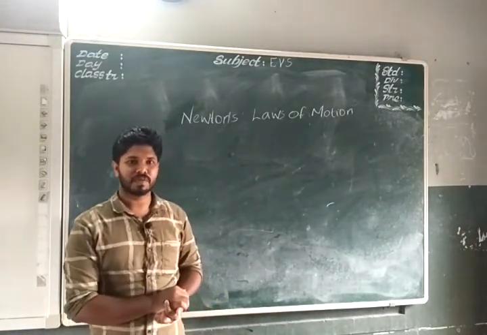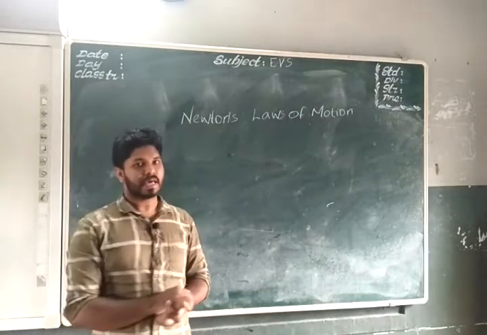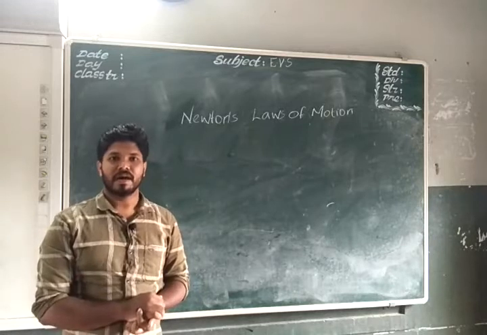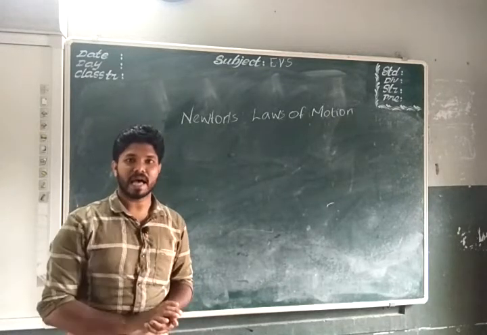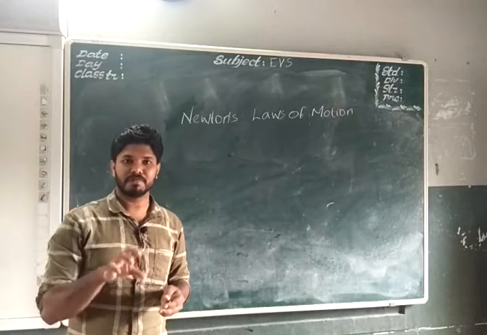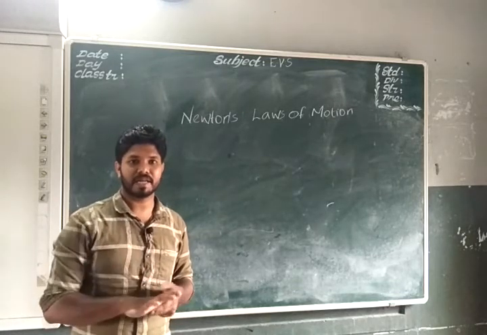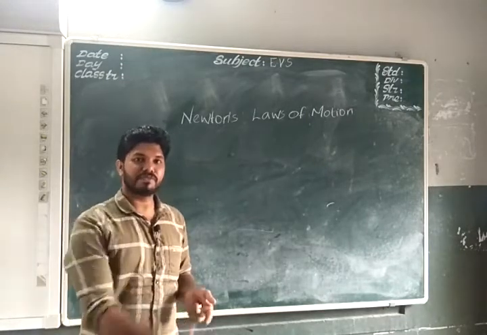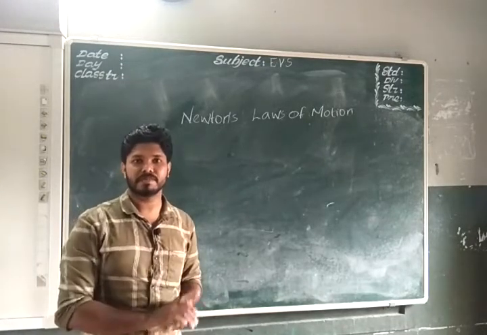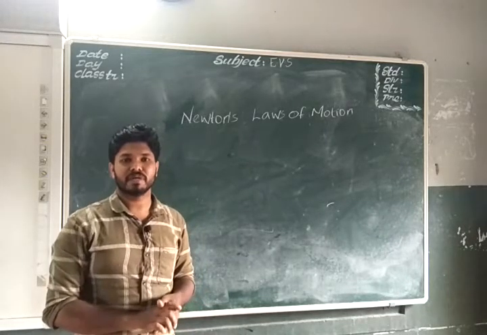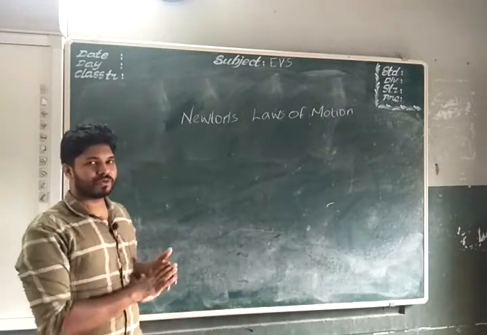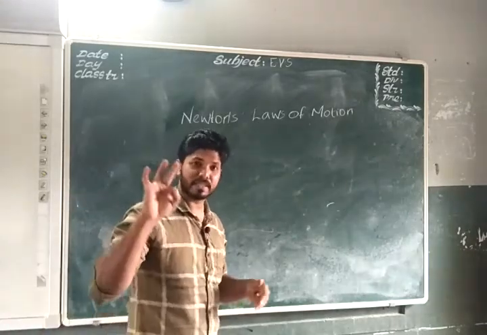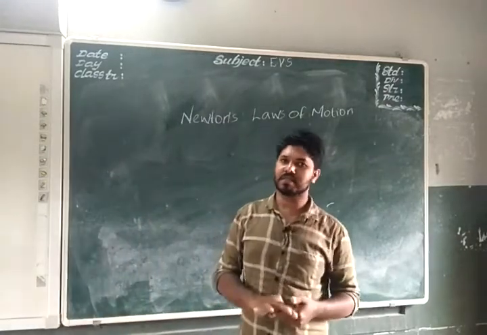What was the conclusion by Galileo? He concluded that a body continues to be at rest until an unbalanced force acts on it, or a body will sustain its uniform motion unless an unbalanced force acts on it. So that was Galileo's conclusion from his experiment. Newton went through these conclusions and formulated three laws, which are a very important section in the field of physics.